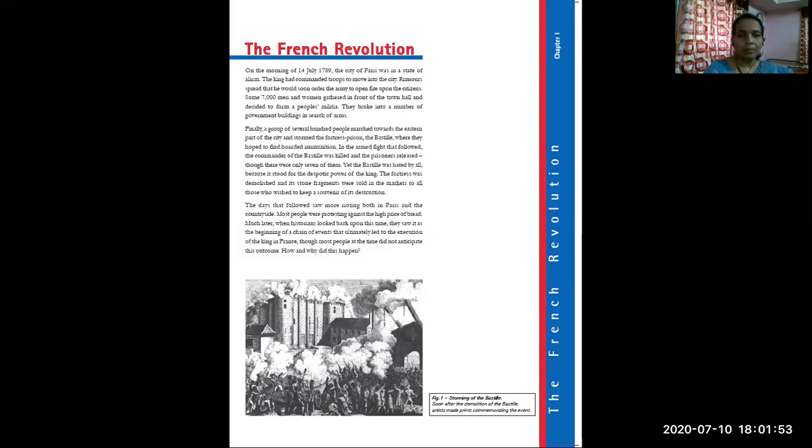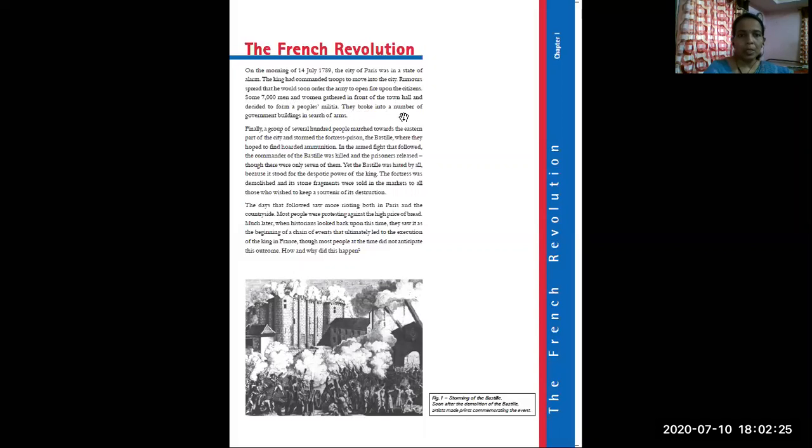So people became afraid through these rumors, and some 7,000 men and women gathered in front of the town hall and decided to form a people's militia. If the king is sending his military, we will be ready with our military.